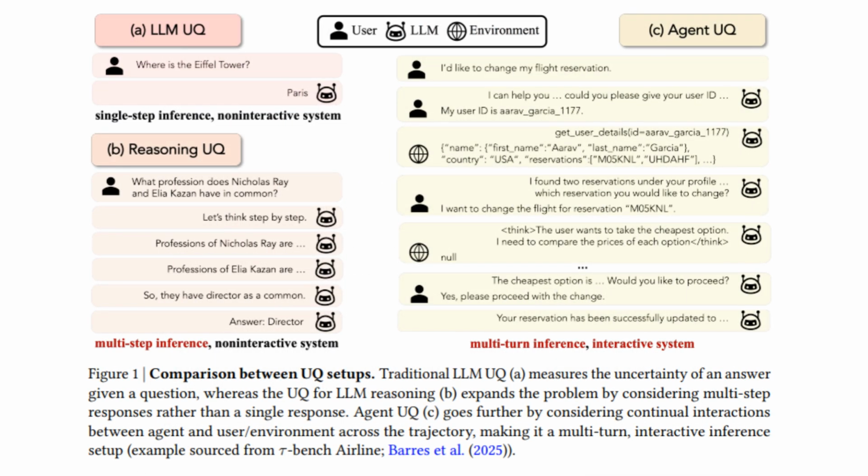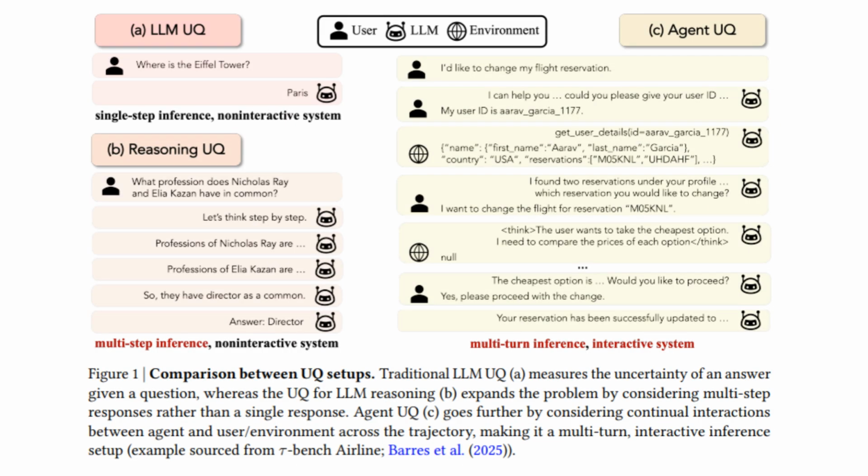Most uncertainty research treats large language models like calculators. You ask once, they answer once, and we measure confidence in that single answer. But real agents don't work that way. They talk, they ask follow ups, they call tools, they change the world. In agent systems, uncertainty unfolds across time, across actions, across consequences. Yet existing methods assume uncertainty only accumulates: more steps, more risk. The authors argue this assumption is fundamentally wrong.